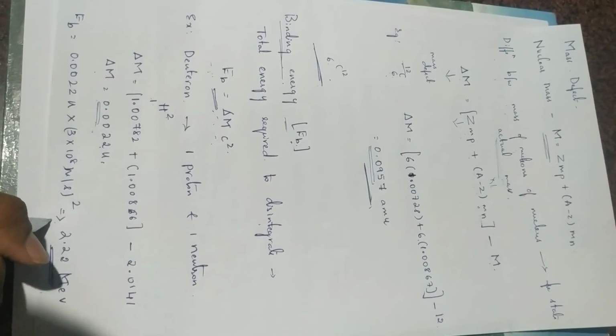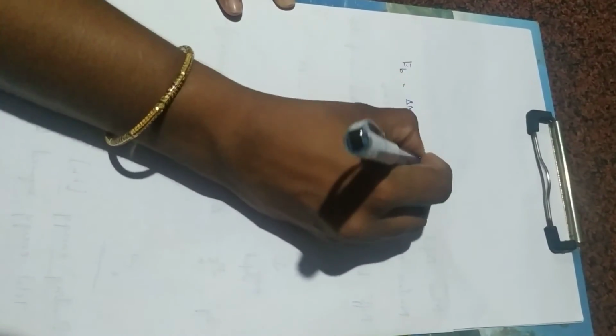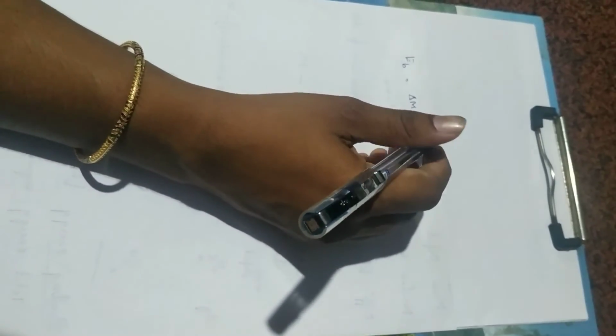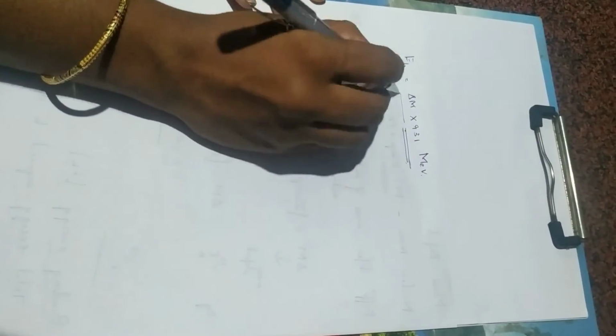Or you can write EB as delta m into 931 mega electron volt, where 931 mega electron volt is nothing but 1 u. So you can substitute in this way also.